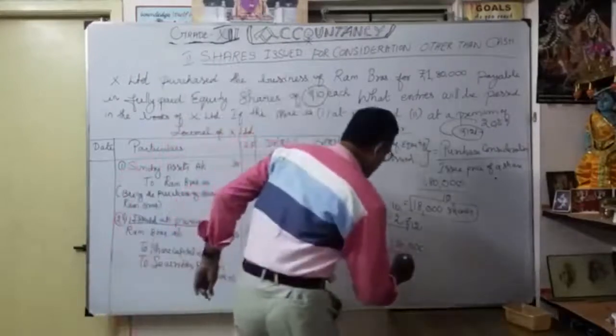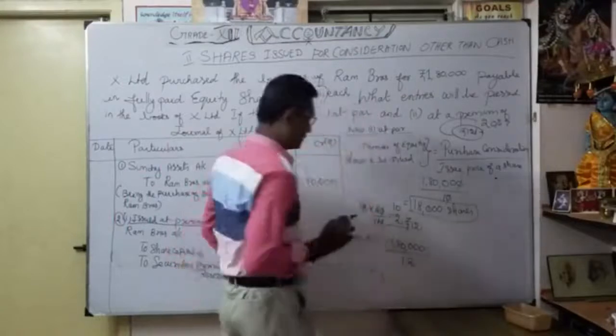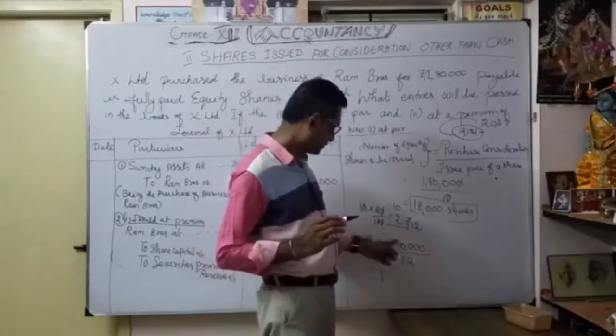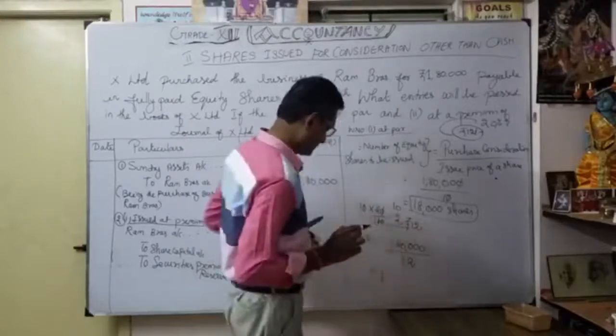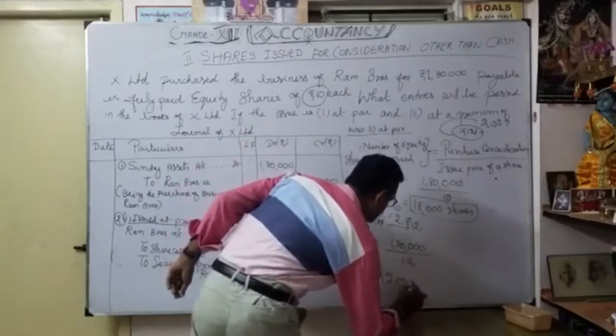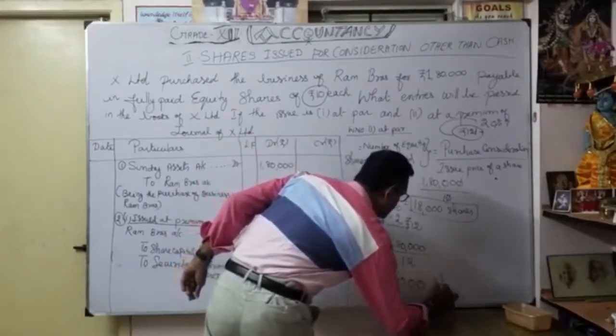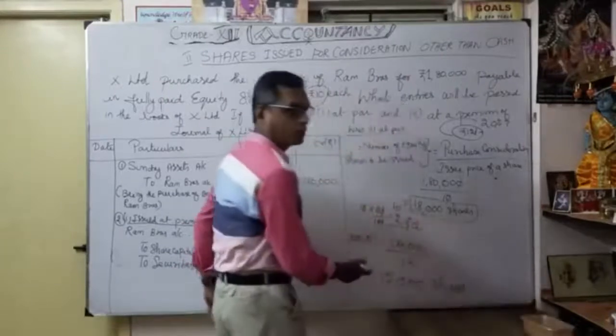Now we want to simplify. How are we going to simplify? So 1 12 is 12. Balance, how much? So 12 we will make it 60. So 5 12s are 60. So 15,000 shares. Okay. So you want to know how to do it? See here.